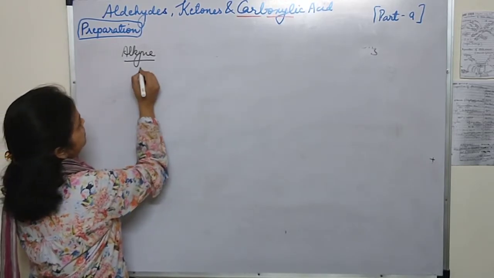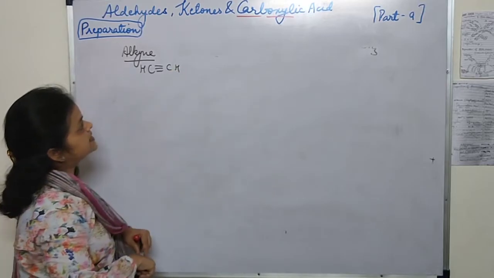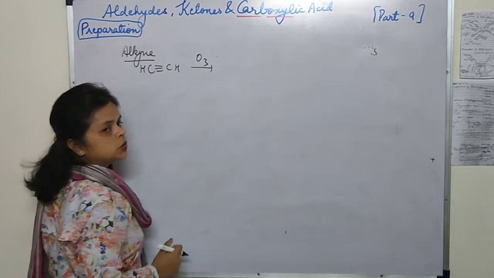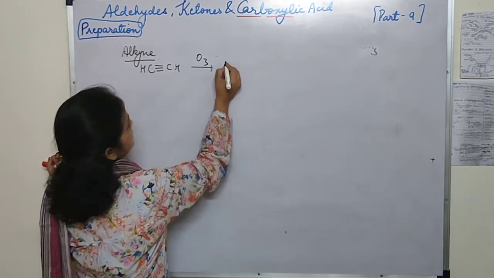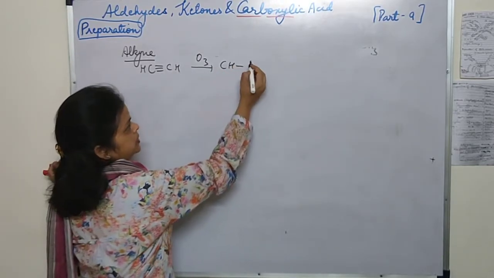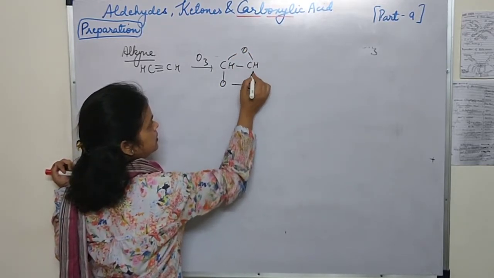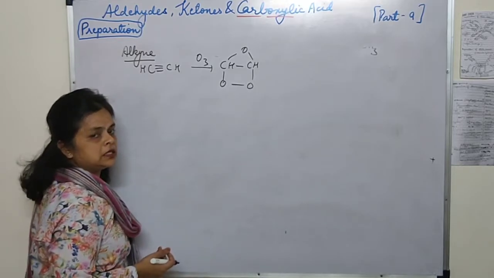I'm taking the example of HC≡CH, acetylene. When it reacts with ozone, first it is going to form the ozonide. How will we form the ozonide? The triple bond is converted into a single bond with an ozonide ring. You may remember this from the ozone reaction we studied earlier.